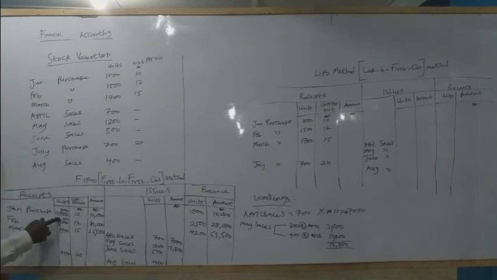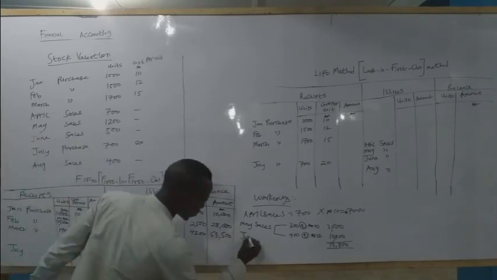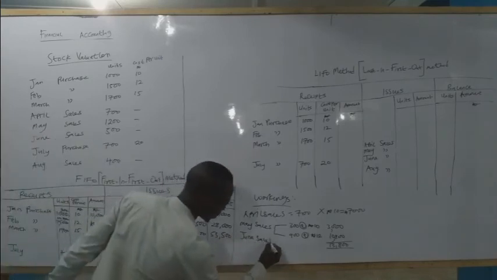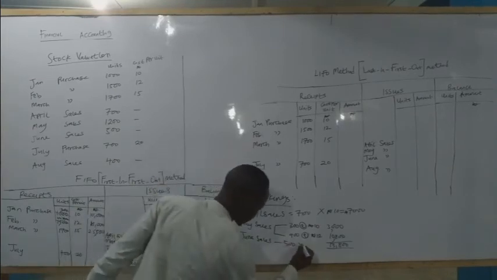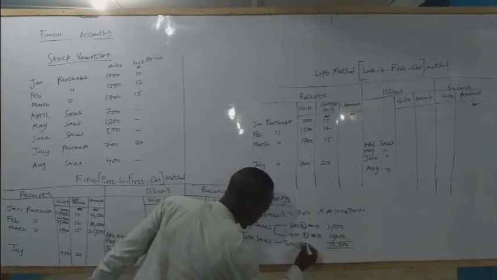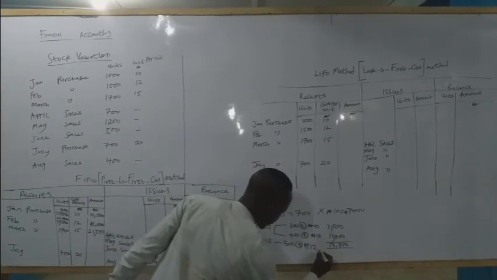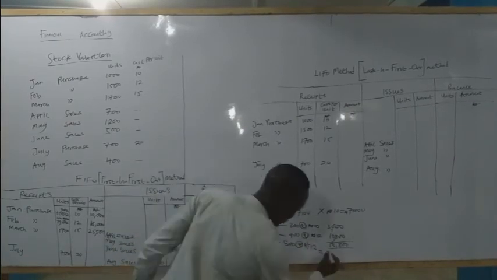Then for June, it is 500. Here we still have 600, meaning that this is enough to sell. So we are removing 500 from this one, remaining 100. The 500 is from here at 12 naira. So June sales is 500 at 12 naira, which gives us 6,000.